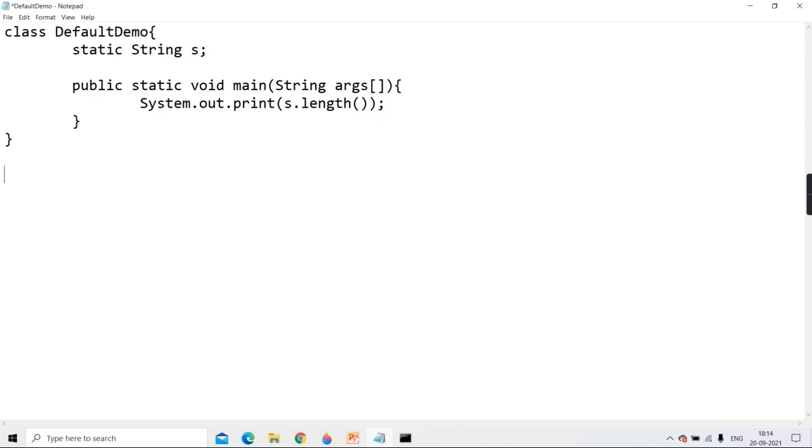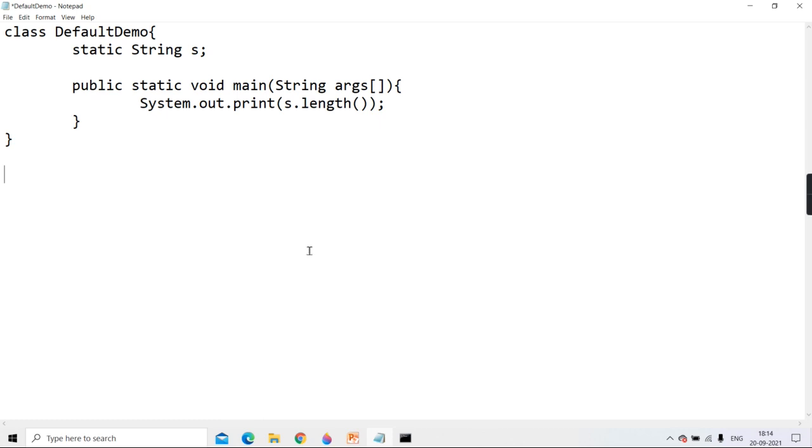Error will come, sir. Error. But will the error come at the time of compilation or at runtime? During compilation the error will come, or during runtime the error will come? Okay? Runtime. Not at the time of compilation.